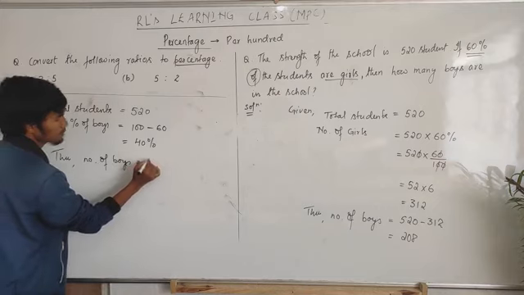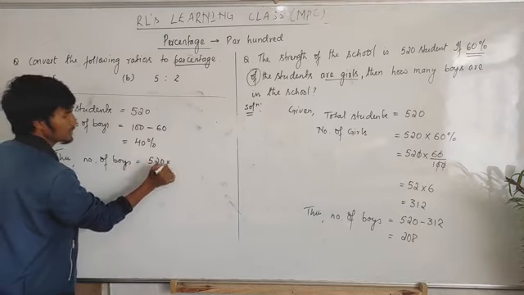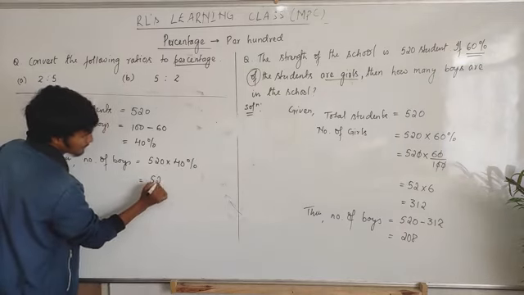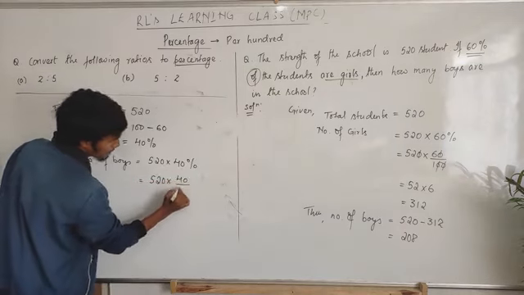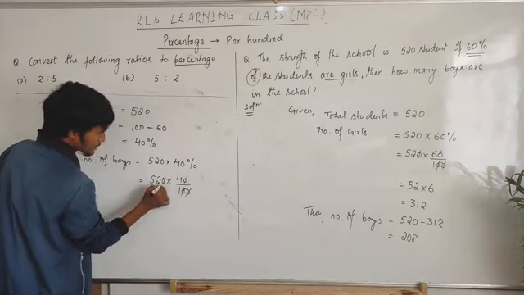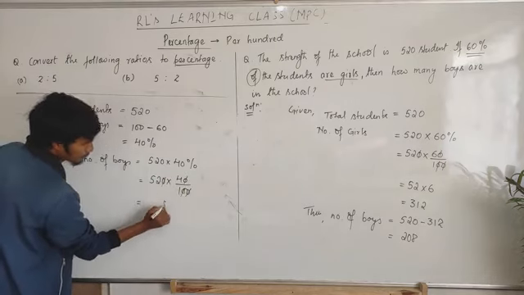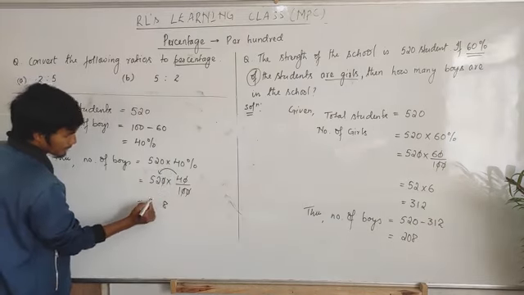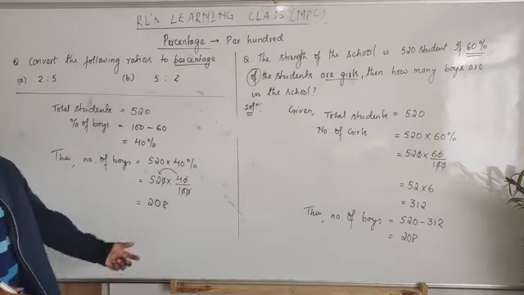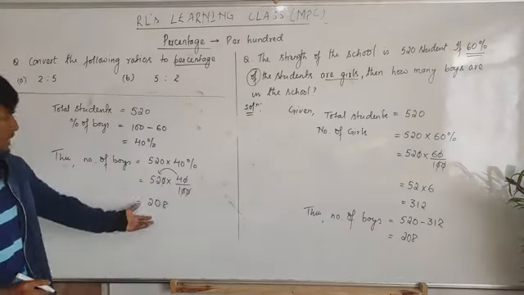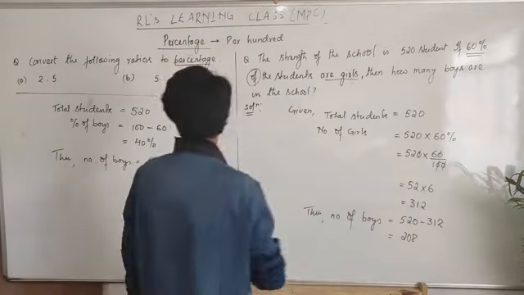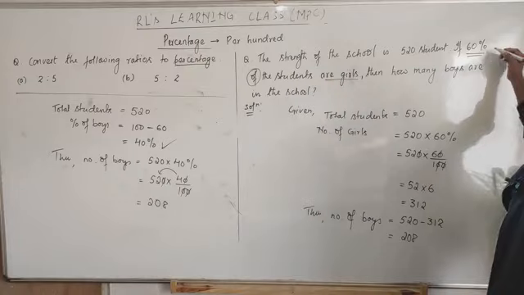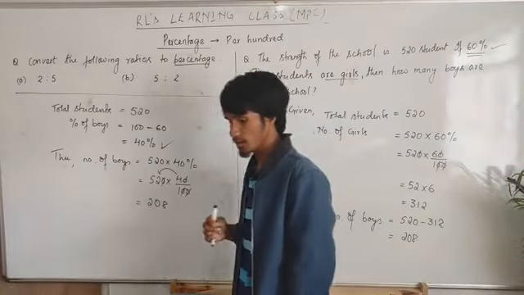Number of boys is equal to 520 into 40%. Then you get 520 into 40 divided by 100, and the zeros cancel. Then 4 into 52, then you get 200. See, there is no difference. We got the same answer. This means we can say that 40% are boys, then 60% are girls studying in that school.